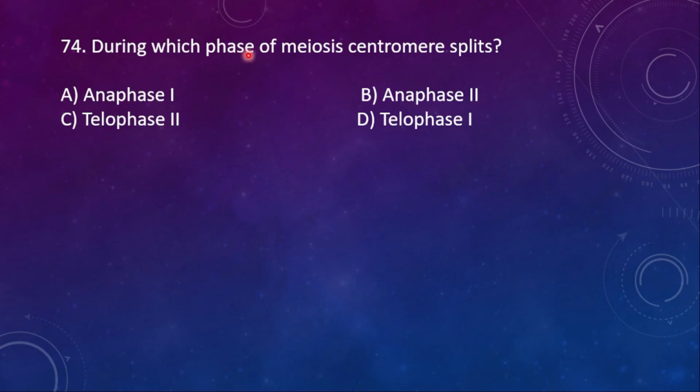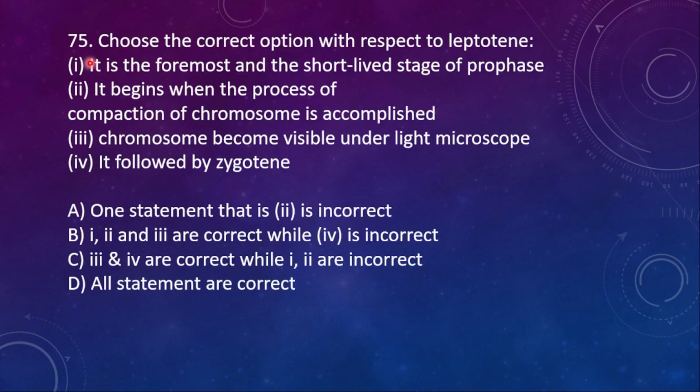74. During which phase of meiosis does the centromere split? A. Anaphase 1, B. Anaphase 2, C. Telophase 2, D. Telophase 1. So here the right option is anaphase 2. 75. Choose the correct option with respect to leptotene. 1.